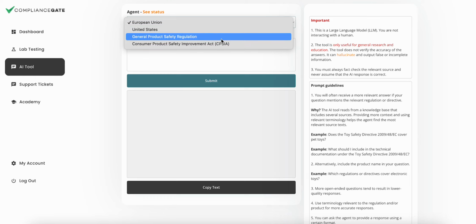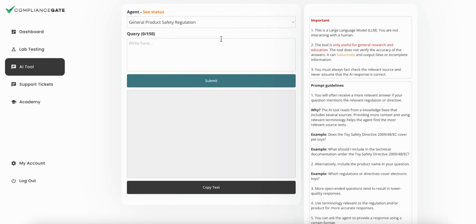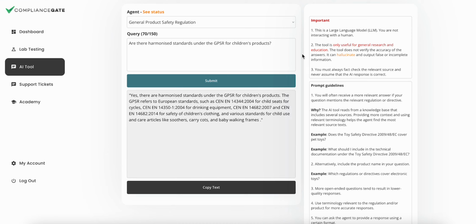And then we have the specialized agents. Let's say the GPSR. So if you know that you have questions about the GPSR, then you select the GPSR specialized agent. Let's begin. Okay, so now I asked the agent to check if there are harmonized standards under the GPSR for children's products. And it suggested a few.